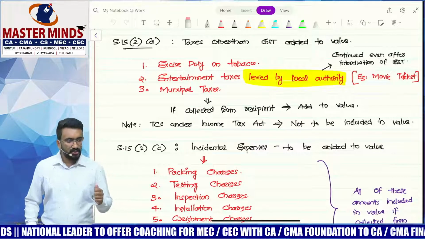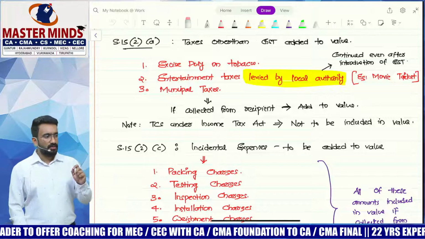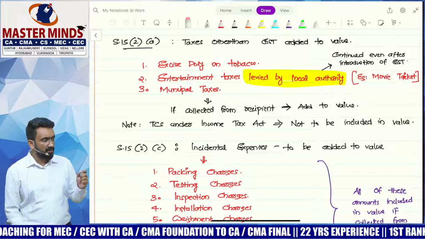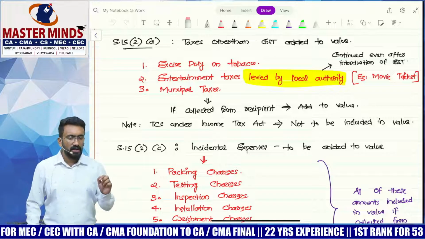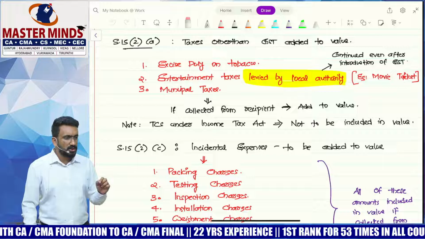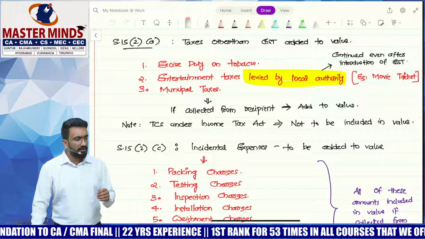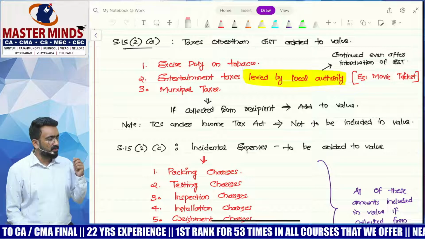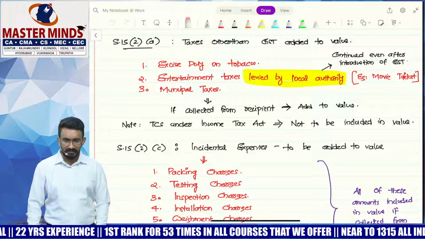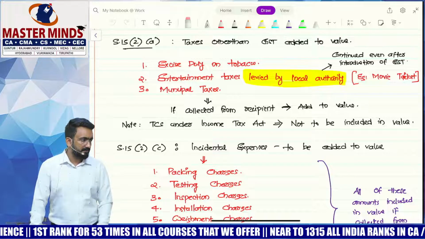Number one, excise duty on tobacco. We have learned something very different for excise duty. We said excise duty on tobacco is not removed after introduction of GST. So which means that on tobacco and tobacco product, we have both excise duty on tobacco as well as GST. Then the question is, when should I levy GST? Should I levy after levying excise duty or before levying excise duty? What will be my value for the purpose of GST? They said value would be value plus excise duty because of section 15 subsection 2 clause A.